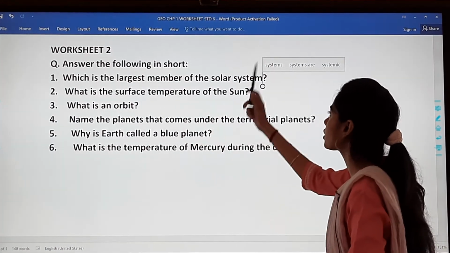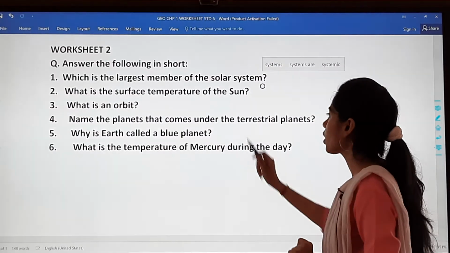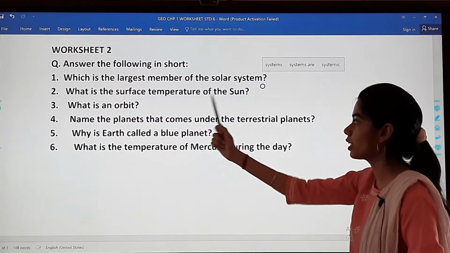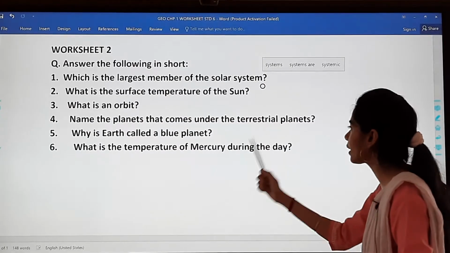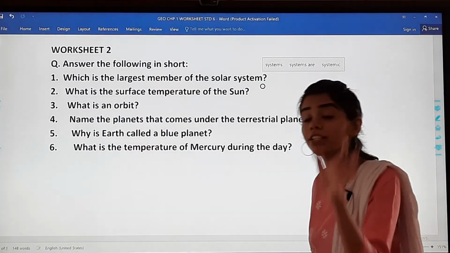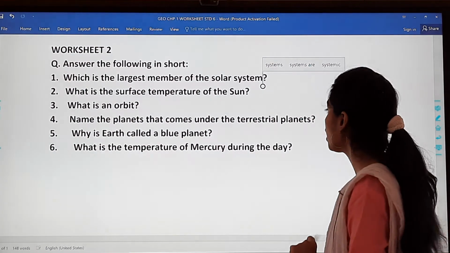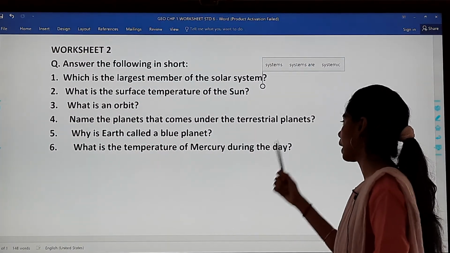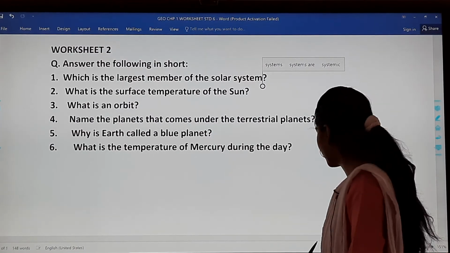Which is the largest member of the solar system? What is the surface temperature of the sun? What is an orbit? Name the planets that come under the terrestrial planets, that is the inner ones. Why is Earth called a blue planet? And what is the temperature of Mercury during the day?